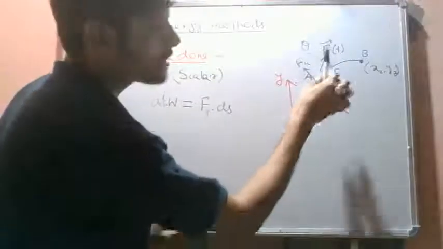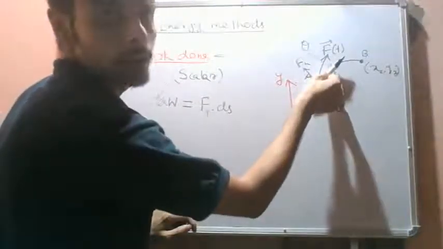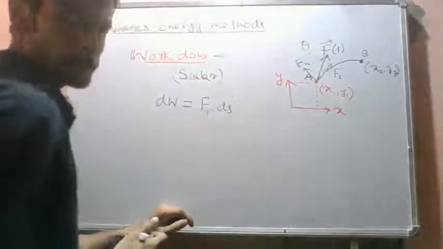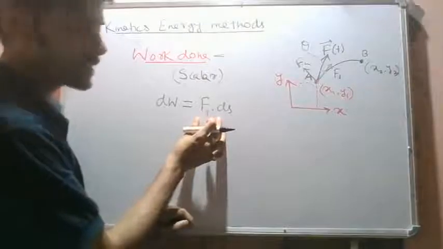The work done is given as the tangential force, that is the force along the path applied to the particle, times the displacement of the particle. Okay. So this is the small amount of work done.